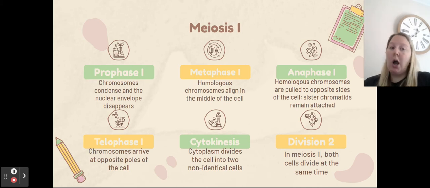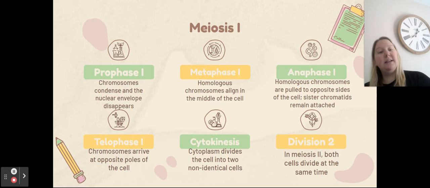Now we always put a 1 after meiosis because it's the first division. I also like to think of it as the 1 stands for the number of cells that are actively dividing. So prophase 1 has one cell that divides. Metaphase 1, anaphase 1, and telophase 1. At the end of telophase 1, we go into cytokinesis, which triggers the division of meiosis 2.